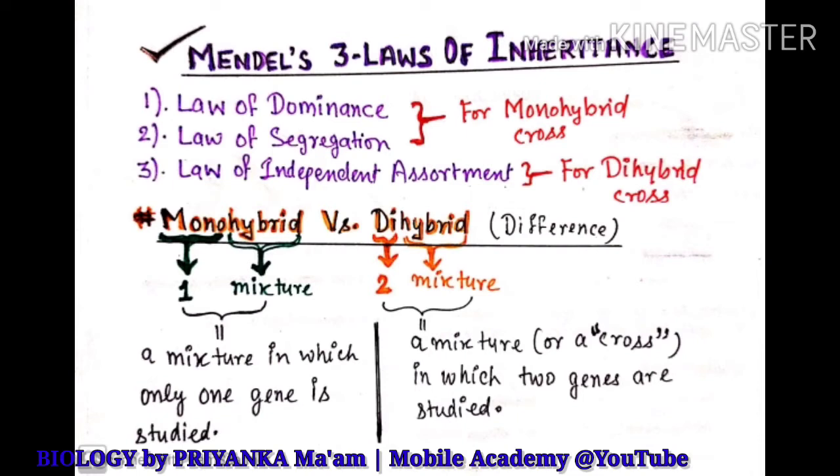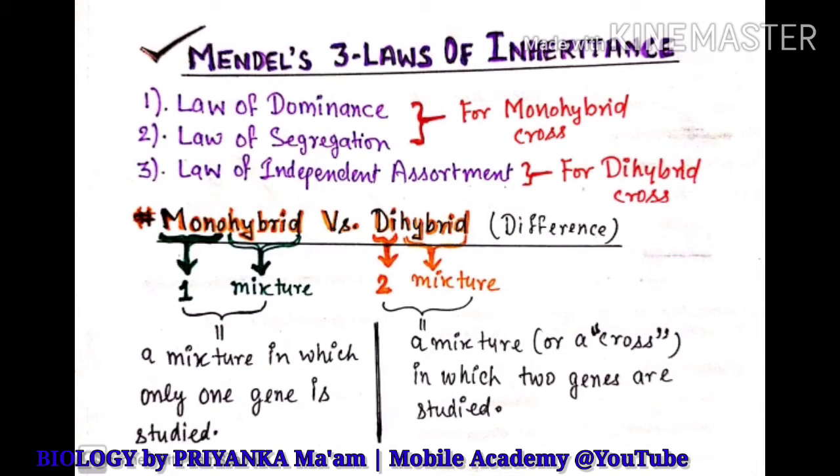No straight question will be formed from this, but this will build up your concept, and you can use this concept in some indirect questions. If they are talking about monohybrid cross, then the first two laws will be applicable, the third law will not be applicable here. So you can understand it from your own concept.